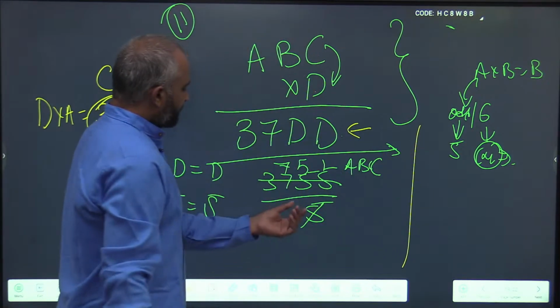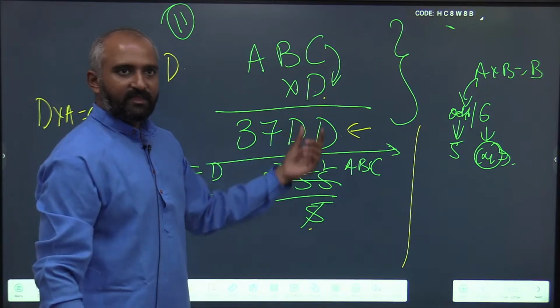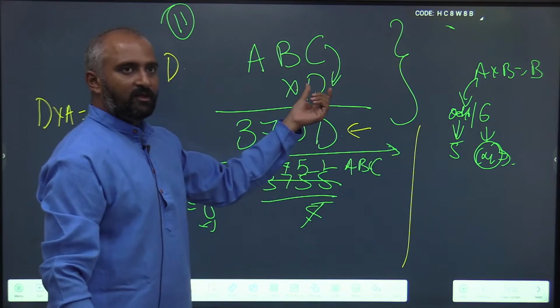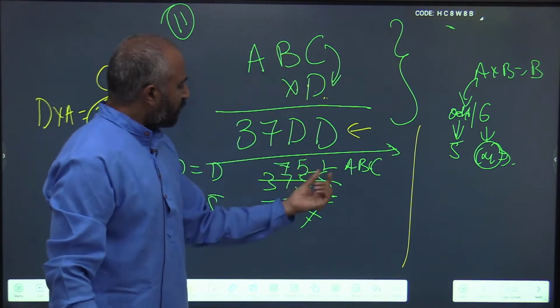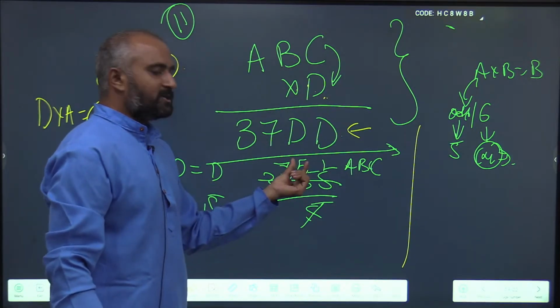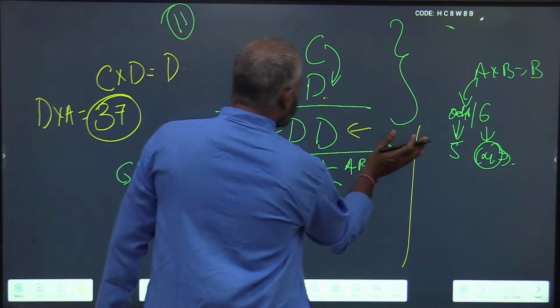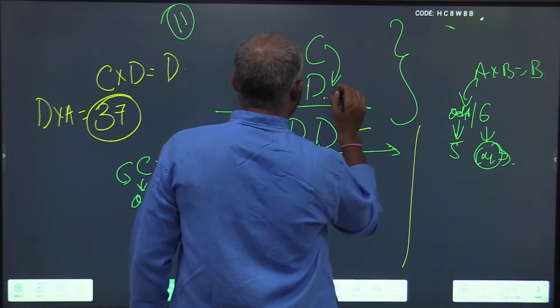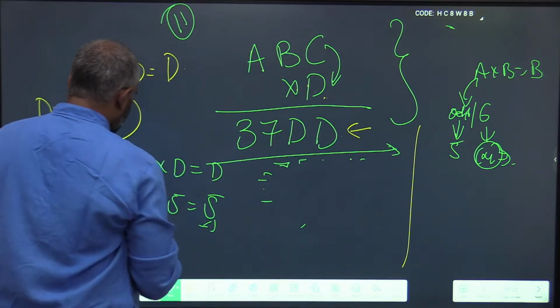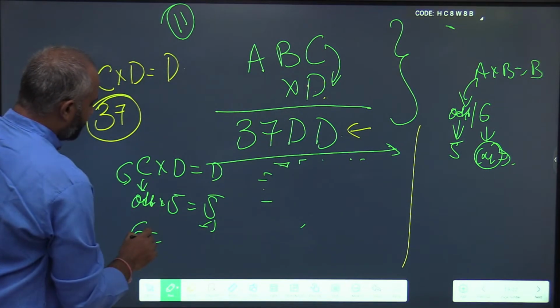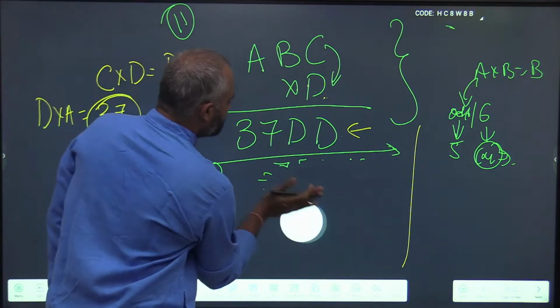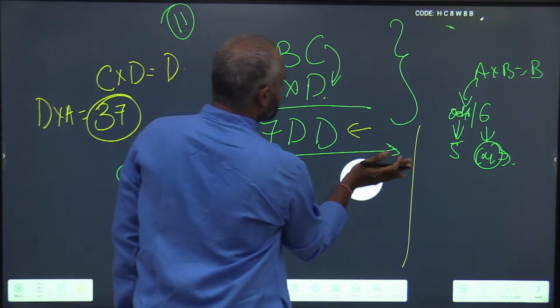You see, the value of D is 5 itself, and the value of B is also 5. So that means D is not 5, that means C is not an odd digit, that means C is definitely 6.